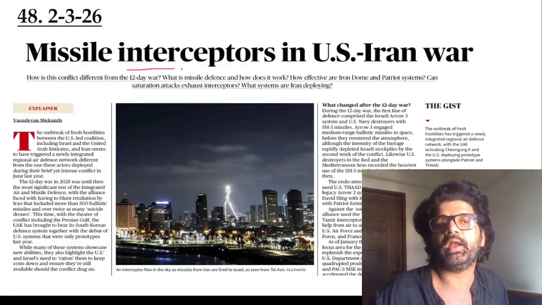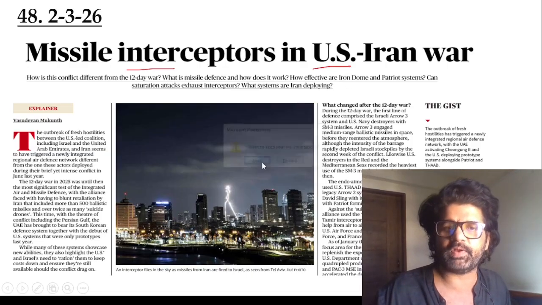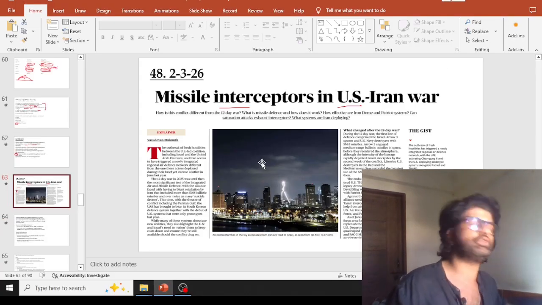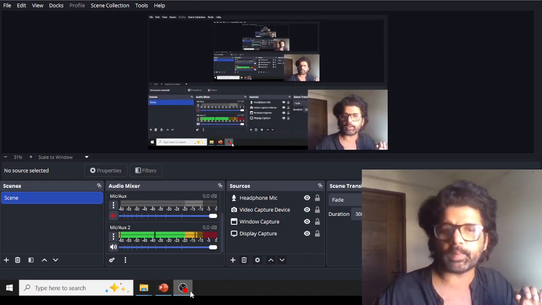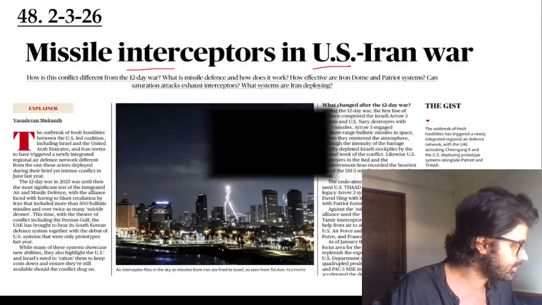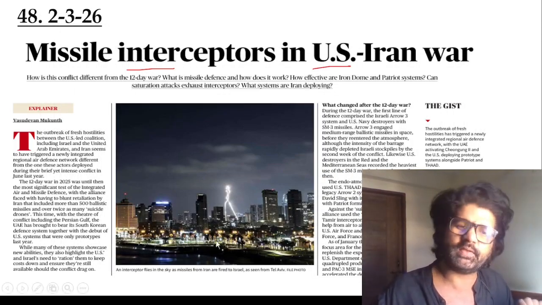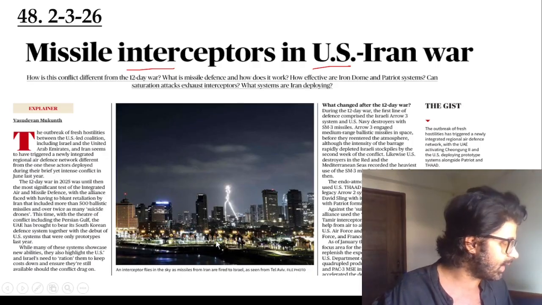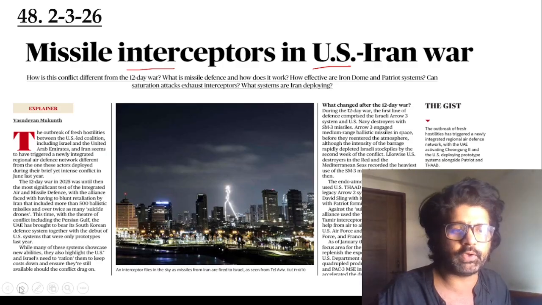48th article, missile interceptors in the US-Iran war. Again, a technical article. You can see a correlation. What we have done is clubbed similar articles together so that when you revise, you can revise in a much easier manner. You don't have to stress your mind much. Here they're talking about how Iran sent lots of ballistic missiles during the first war. Like there was a 12-day war which happened in 2025.